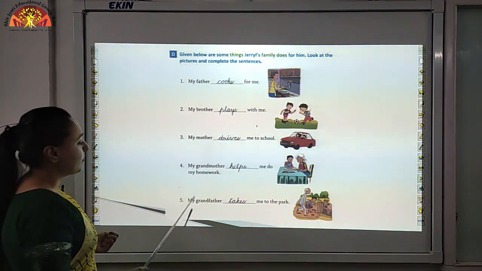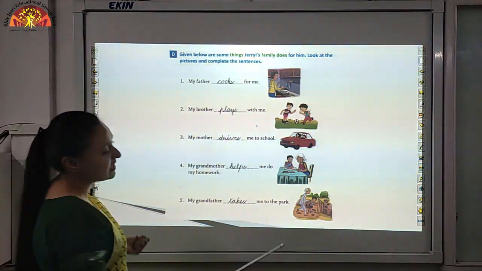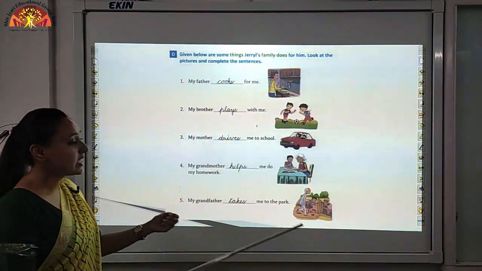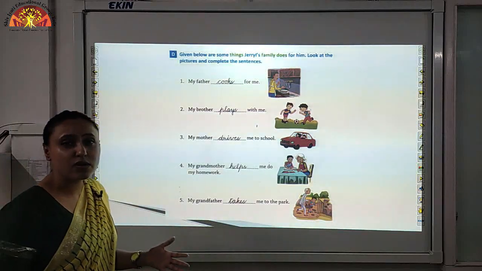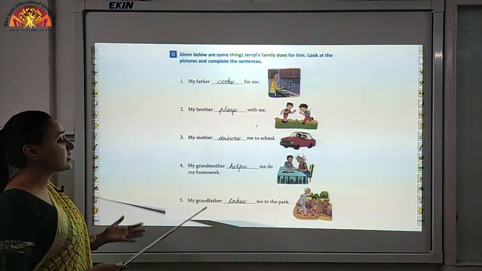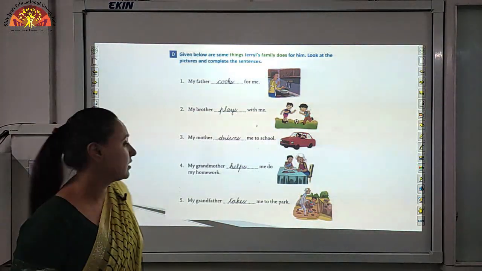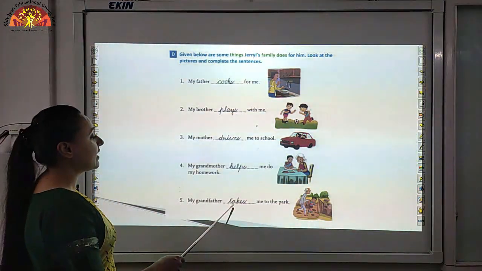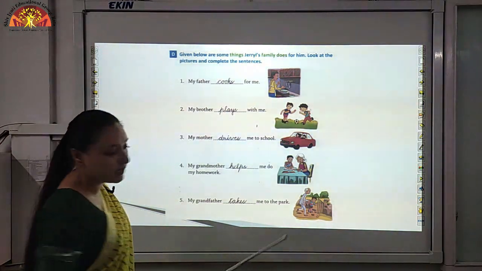Number 5, my grandfather dash me to the park. Here you can see Gerald with his grandfather. Gerald is a small boy, so his grandfather takes him to the park. Write down TAKES, takes. My grandfather takes me to the park.